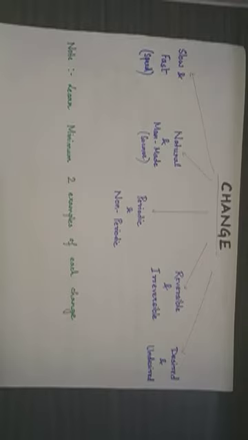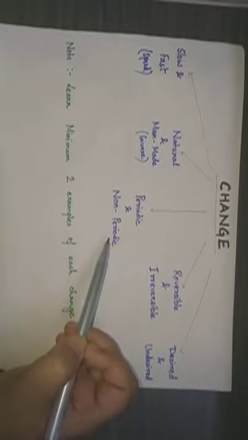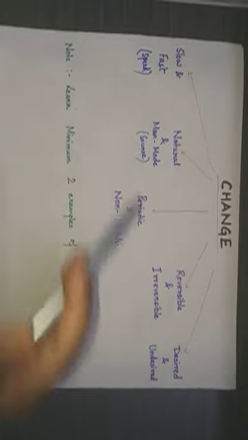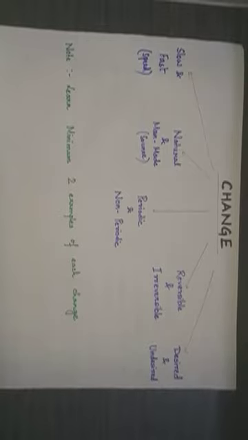So this is something that you need to understand. Desired change is one that we want or we need or we like for it to happen. And undesired change is something that is uncalled for, and it causes harm to nature and mankind in general. Very simple explanation, students. You just need to know the definition of each and examples of each. Under that, I have written a note: learn minimum 2 examples of each change. So when you are learning, you should at least know 2 examples of periodic and 2 examples of non-periodic change. The same thing should go on for all of them. I hope it's not so difficult for you.